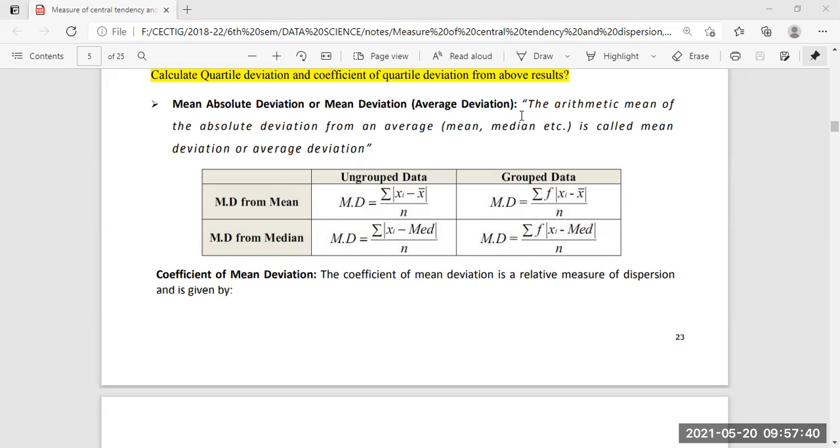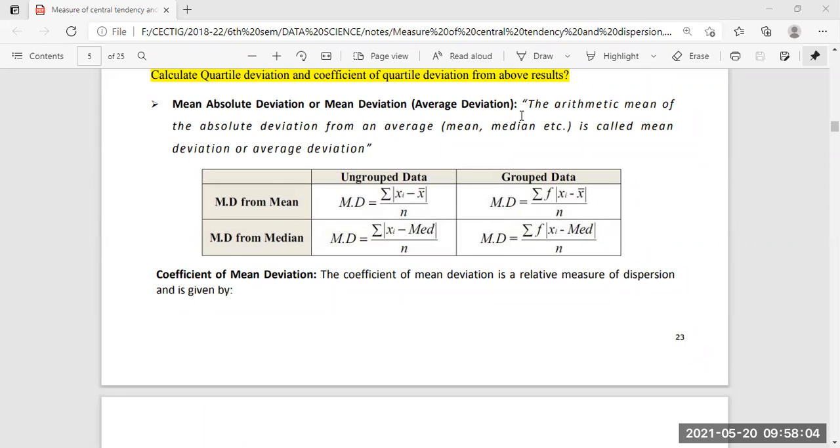The MD for mean is summation of |xi minus x bar| divided by n for ungrouped data, and for grouped data summation of f |xi minus x bar| divided by n. The same holds for the median: summation of |xi minus median| divided by the number of data n, and for grouped data again |xi minus median|.